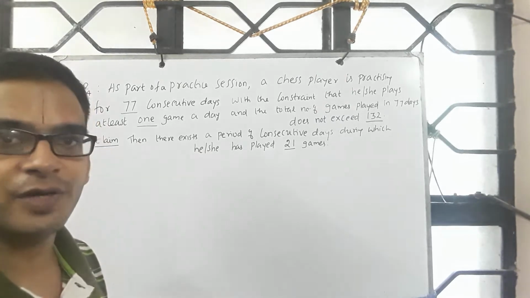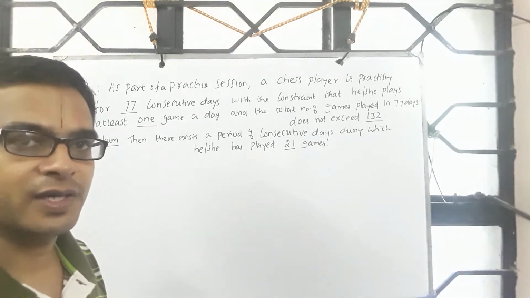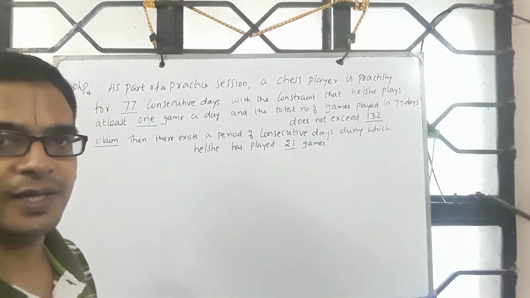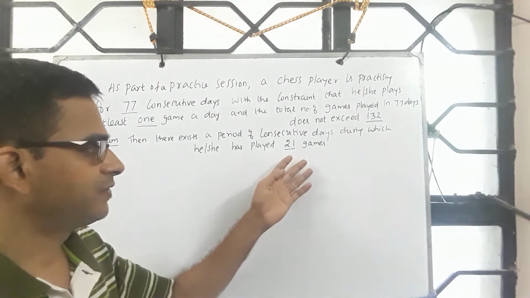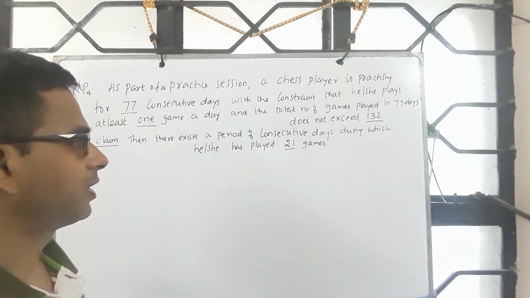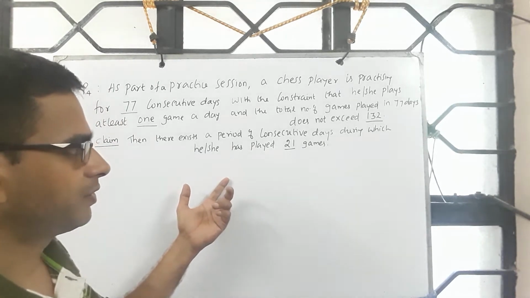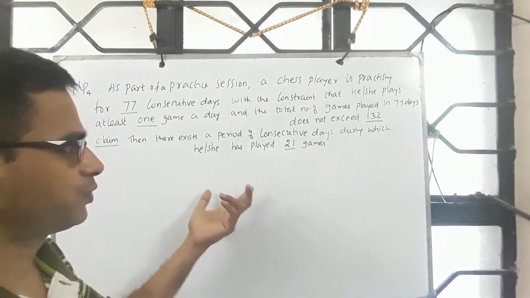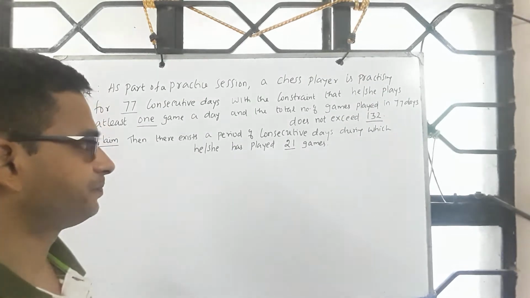Maybe today you would have played 1, tomorrow maybe 7, and after that maybe another 6. So if you add up, you may find a period of consecutive days during which he has played 21 games. Now let's make an attempt. We don't know right now whether the claim is true or false. Let's make an attempt using PHP.